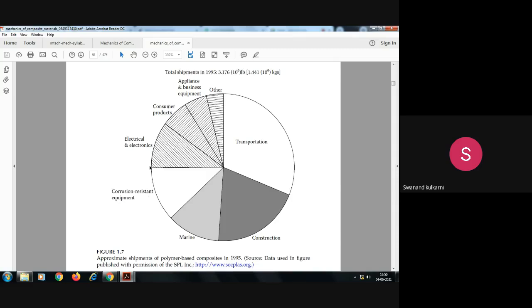Suppose we take the example of aerospace. Recently we compared steel and graphite fiber epoxy composites, and we came to know that in the case of graphite fiber epoxy composites, the weight of the material is 5 times less, but the properties are 2.5 times more. That is why this particular material is suitable for the transportation industries, which we can take as a case study. So more than one third of the available material is used in transportation.